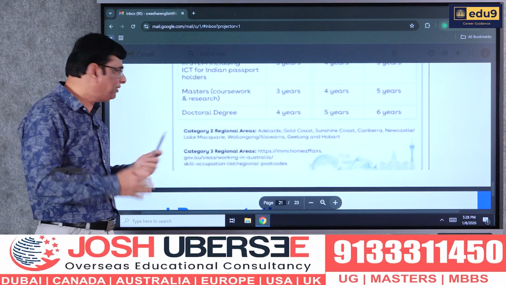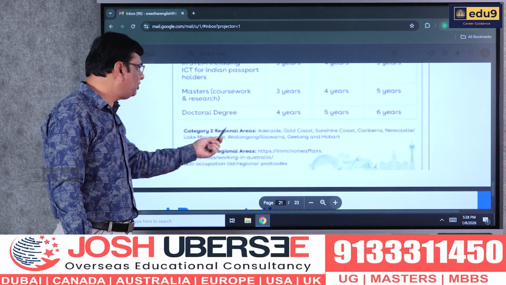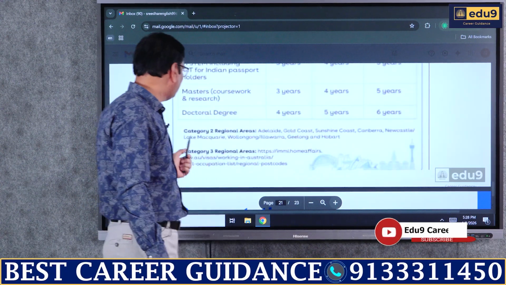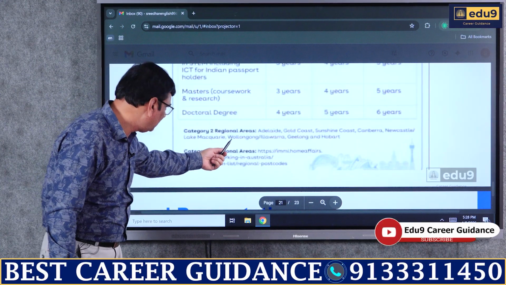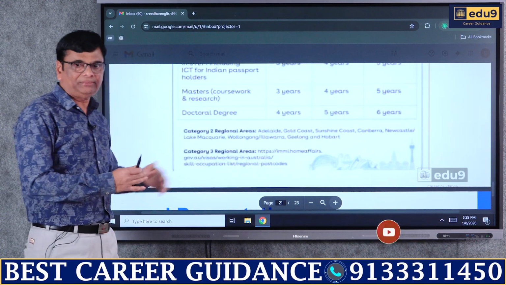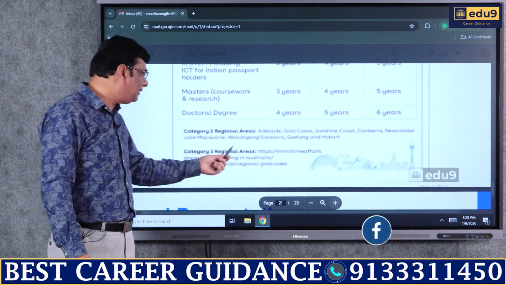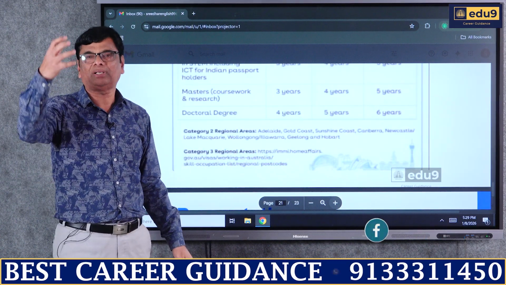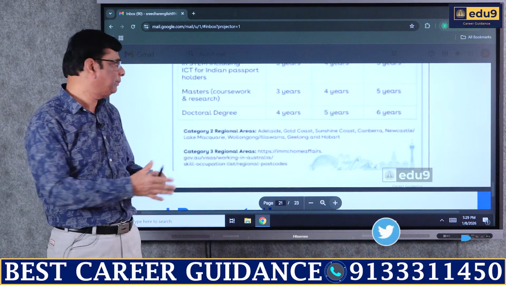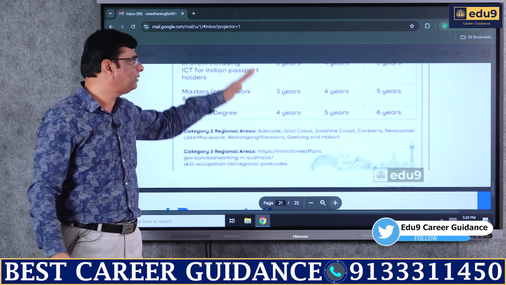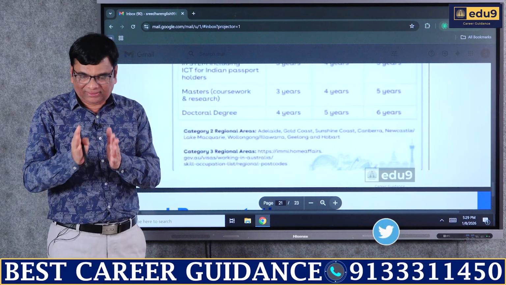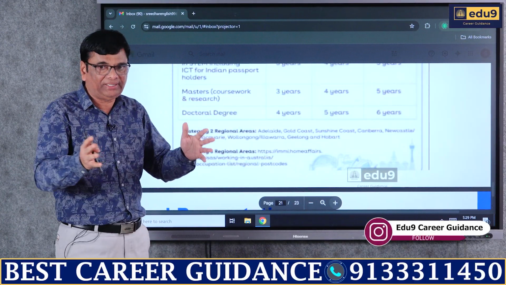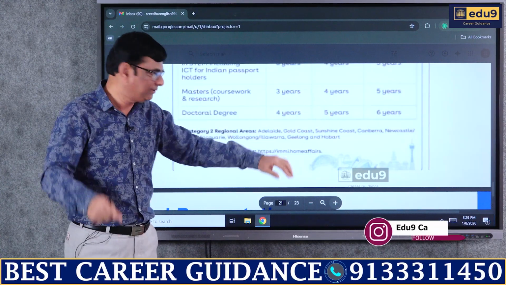And for your information, you can understand category 2 regional areas like Adelaide, Gold Coast, Sunshine Coast, Canberra, Newcastle, Lake Macquarie, etc. So these are the different ones. And when you come to category 3 regional areas, you can go to the link which is given and find out what the category 3 cities are. So I hope you're all clear about how employment is categorized based on the different kinds of cities, and the duration also differs.